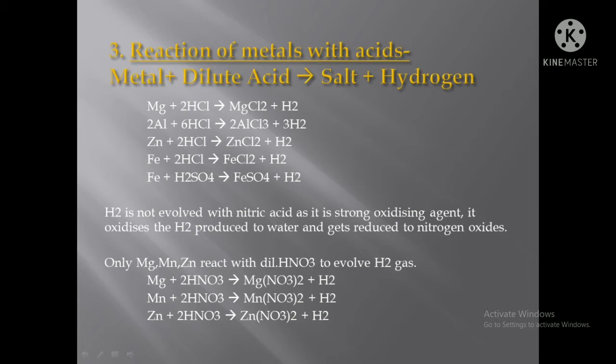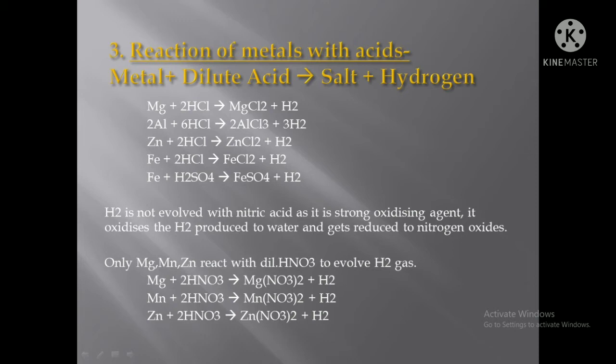Mg plus HCl will give MgCl2. Then aluminium with hydrochloric acid will give AlCl3. Then zinc with hydrochloric acid will give zinc chloride, ZnCl2. Then iron with HCl will give FeCl2. Fe plus H2SO4. What is the name of that acid? I think you all know. That is sulfuric acid, isn't it? So sulfuric acid will give FeSO4 plus H2.